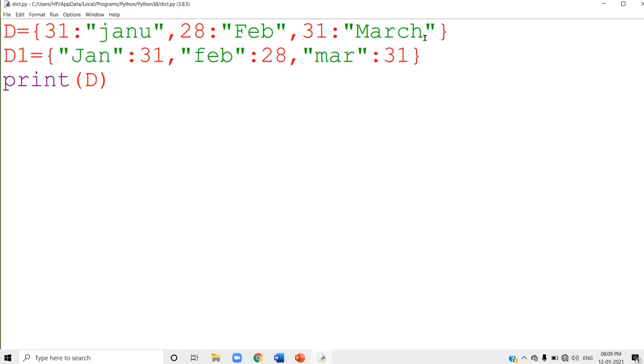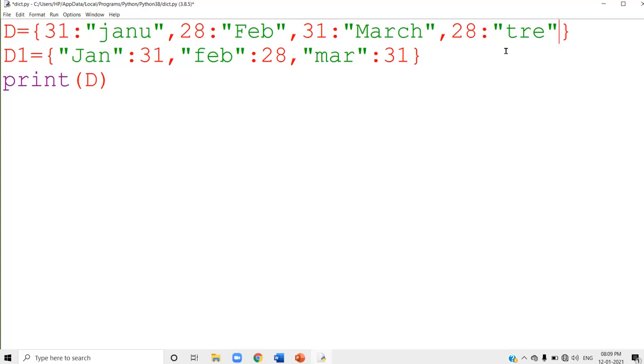Understood? One more time I'll show, one more example I'll write. Here I am going to write 28, something else, TRT. So again 28 is repeating. Keys of a dictionary are unique.